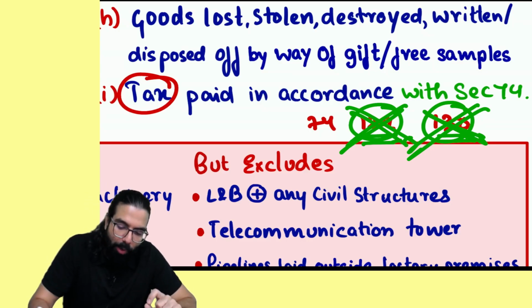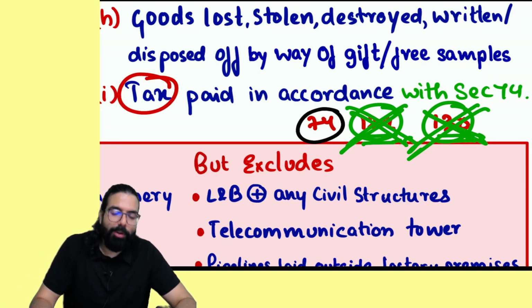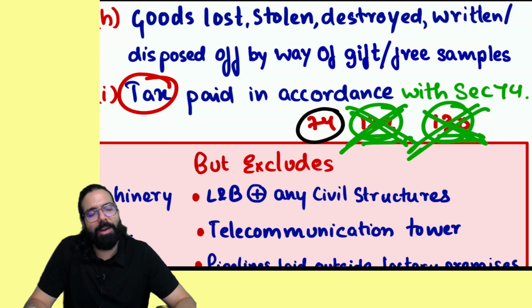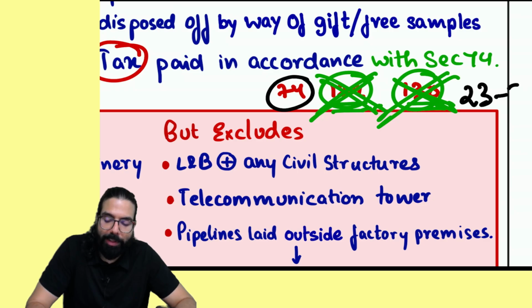Next, they have left only Section 74 over here. It means, and now you know what, I will teach you the amendment now. Sections 73 and 74 are only valid till 2023-24.